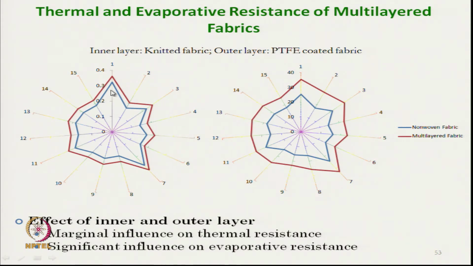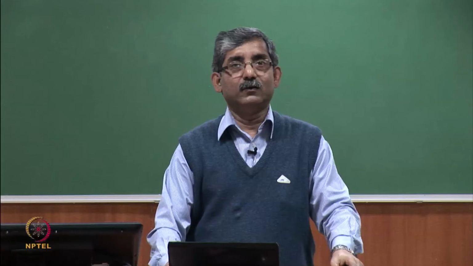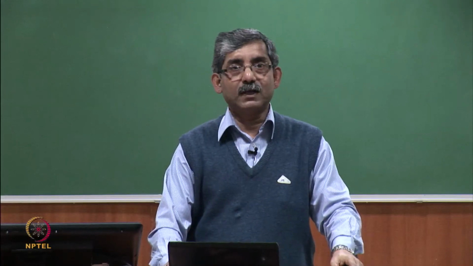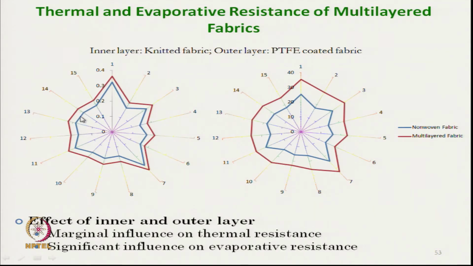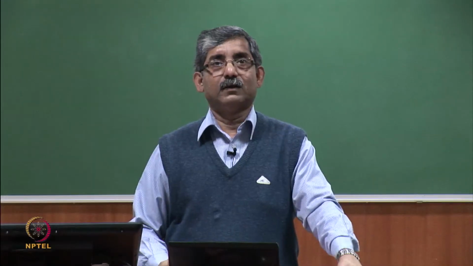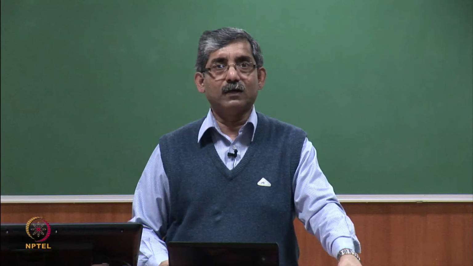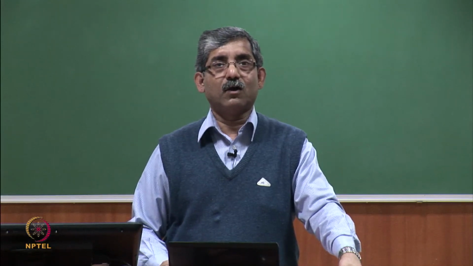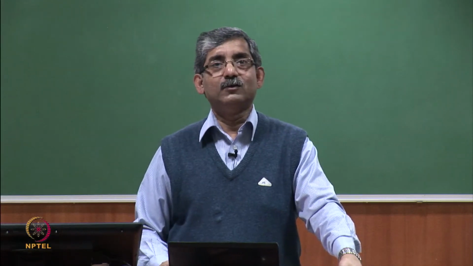If we see that, the addition of inner and outer layer with the nonwoven marginally influences the thermal resistance; marginally, thermal resistance has increased. That means the nonwoven is performing mainly the insulating function, and the inner and outer layers are not adding insulation too much.